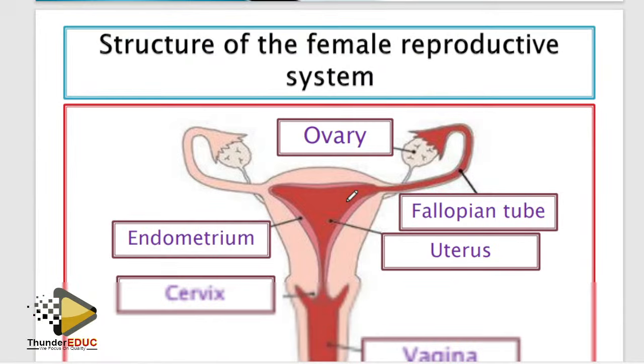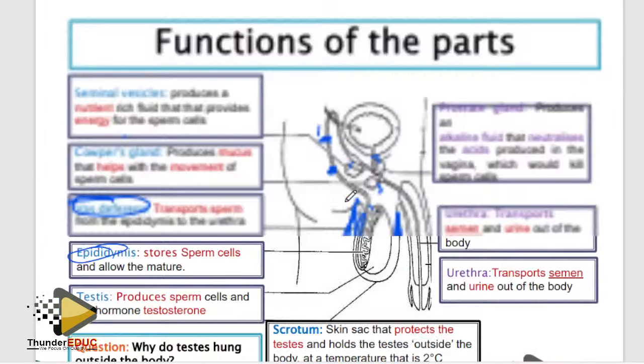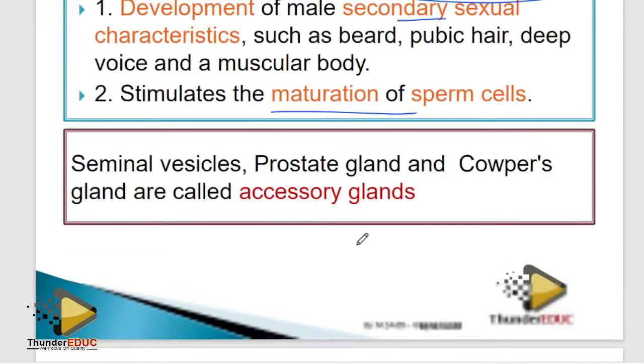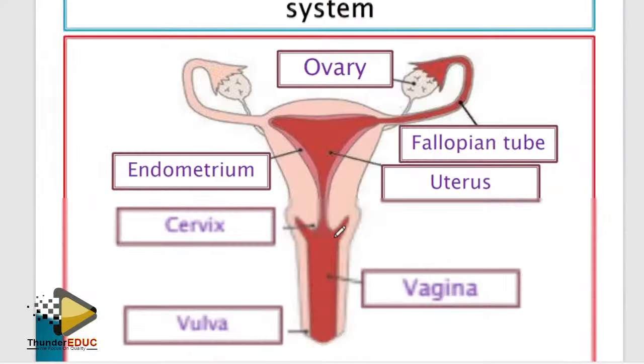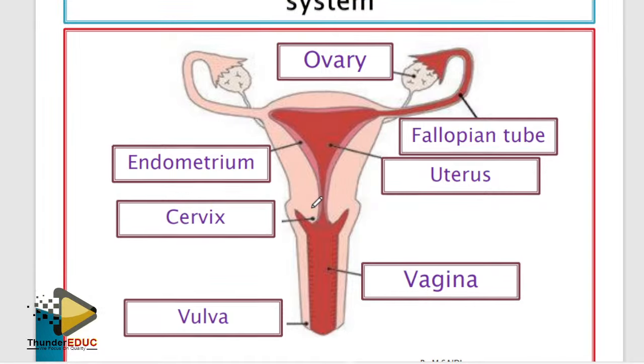Let's go on, make sure that you maximize reproduction. Then when you come to the female reproductive system, obviously you boys, you know this better. So if you know it better, there is no way how they're going to bring it. But in most cases, when it comes to the male reproductive system, we bring this sideways, while when it comes to the female, we bring it this way. You understand? So when they bring female, guys, it's always simple. But let me clarify this.